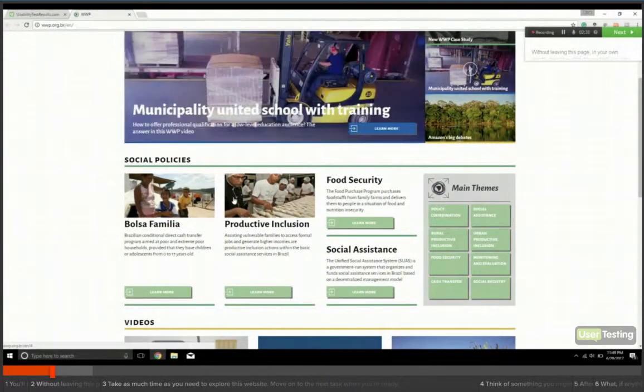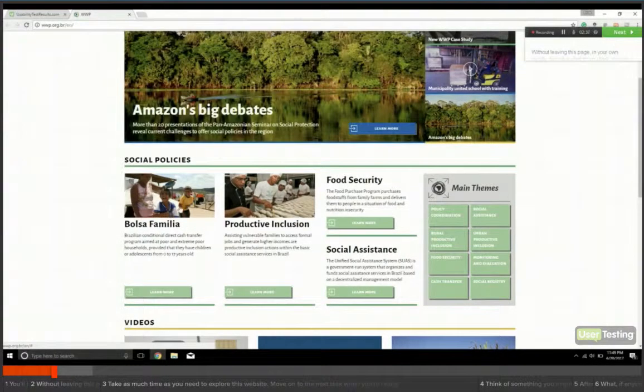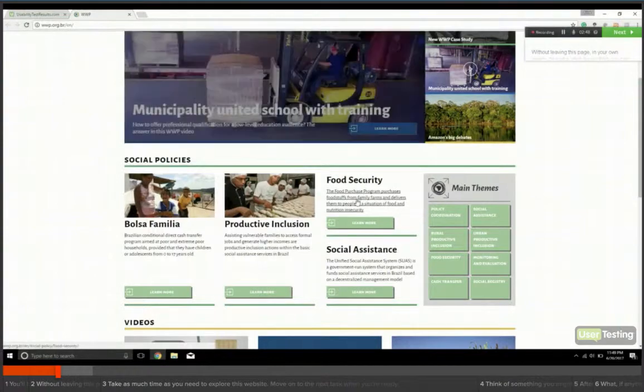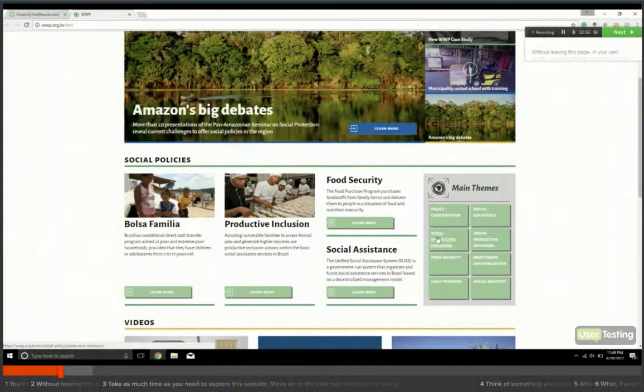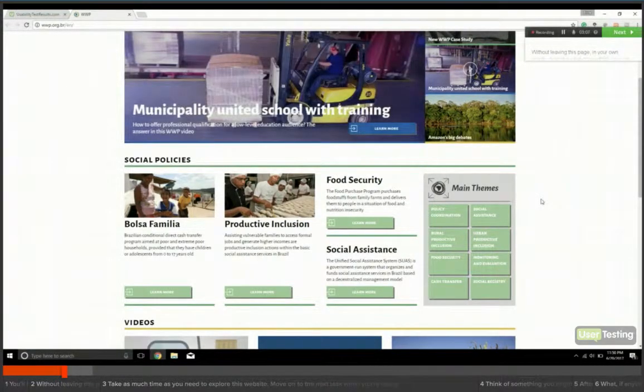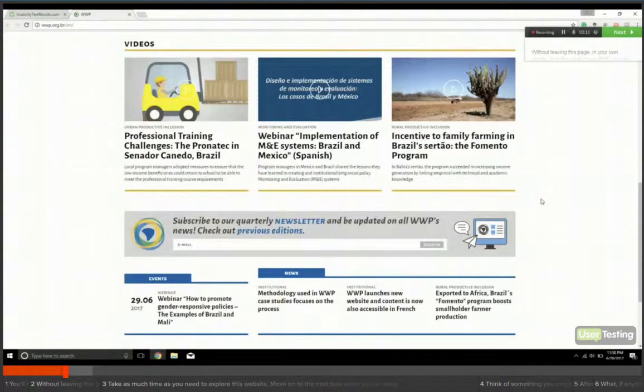So I guess these are newer ones that have the photos attached as well. As over here, it looks like either these would be more minor articles or ones that don't have promoted images for them. So you're still getting background information, perhaps older posts. And then here I would assume it would be like tags for the policies if you want to see everything connected to food security or to urban productive inclusion. You would click there and you'd have the different policies involved in that.